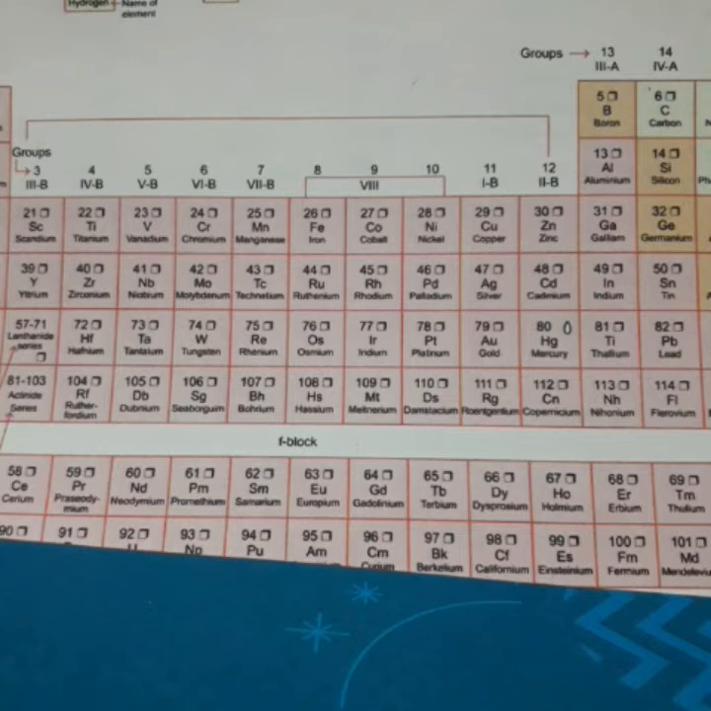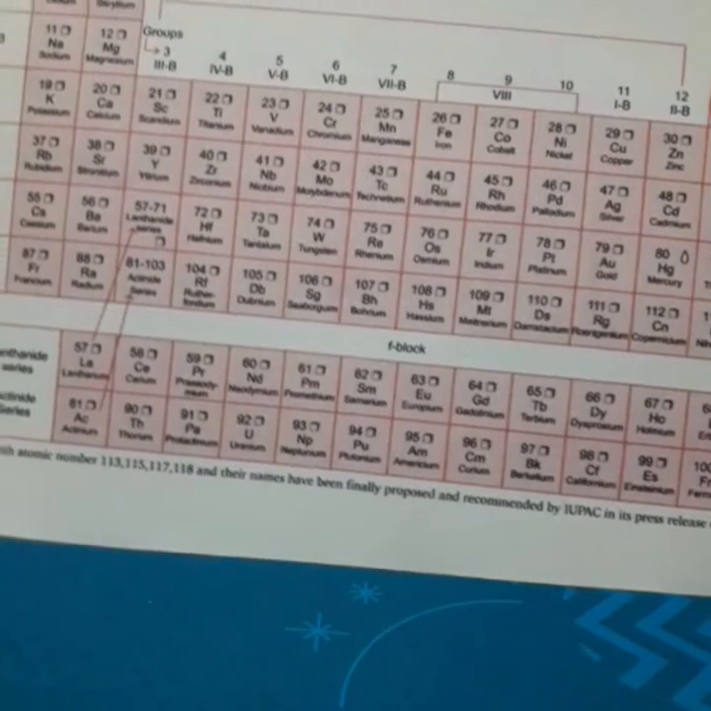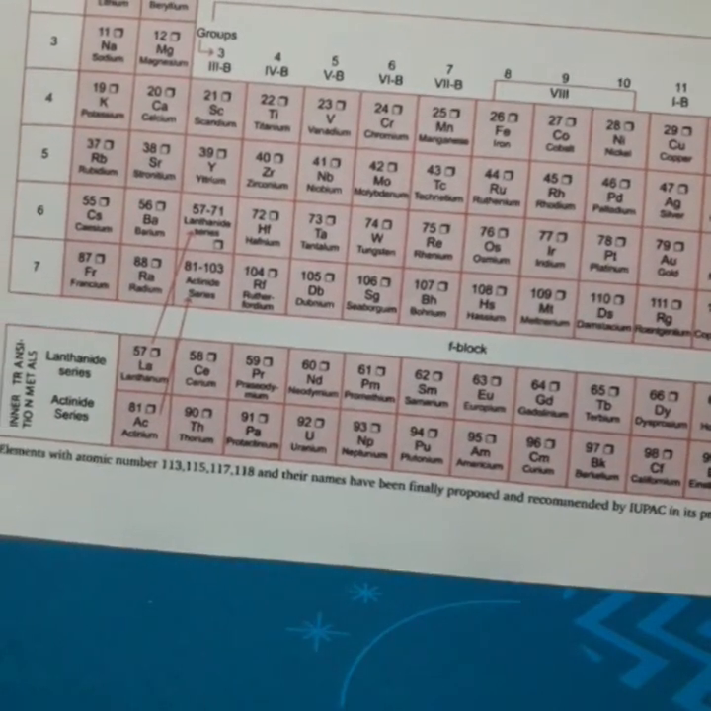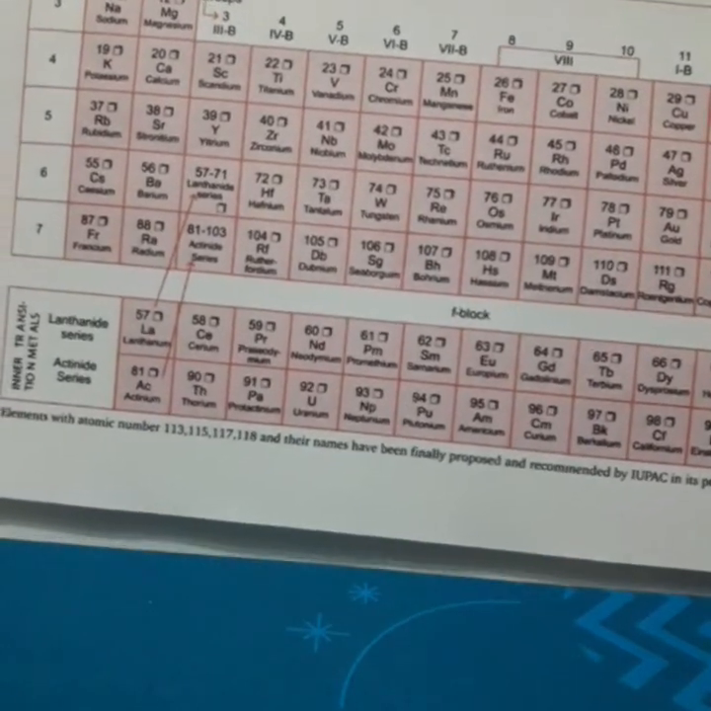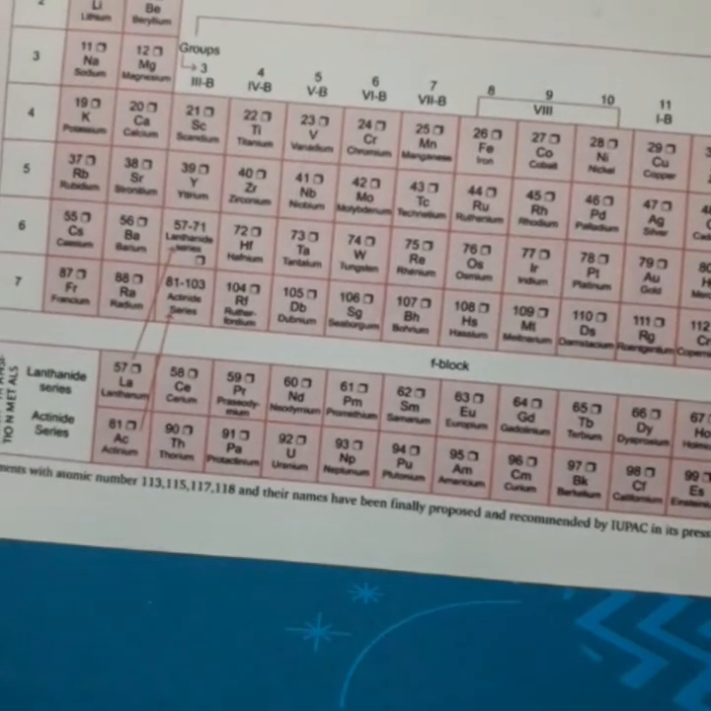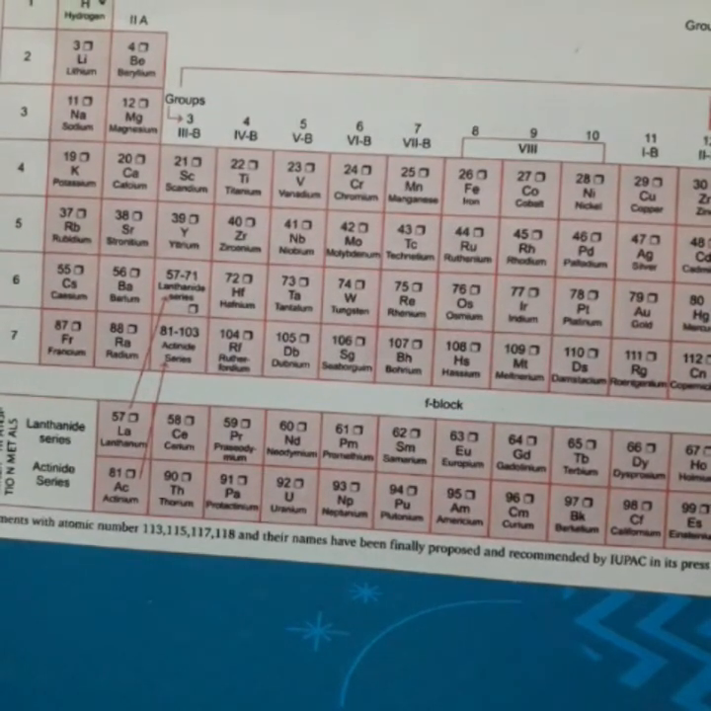Okay, from 3rd to 12, they are known as transition elements. Then the elements of lanthanide and actinide have outer three shells incomplete and they are known as inner transition elements. Lanthanide 57 to 71 atomic number and actinide 89 to 103 atomic number. They are known as inner transition elements. Why? Because they have three